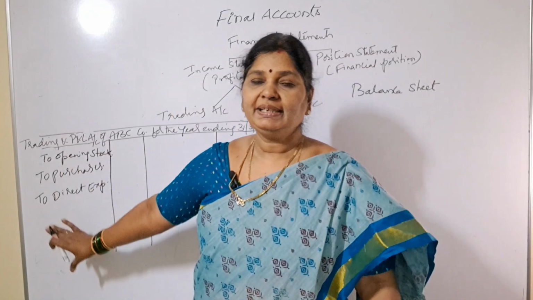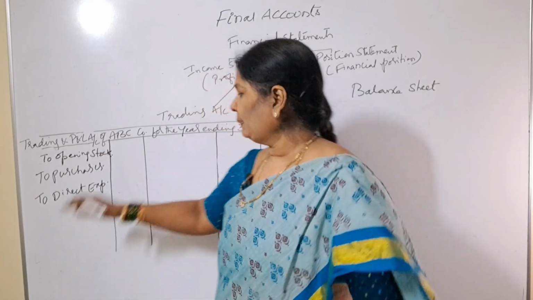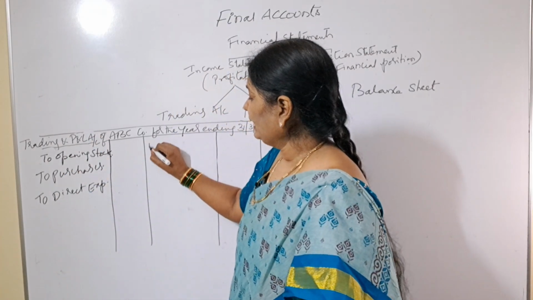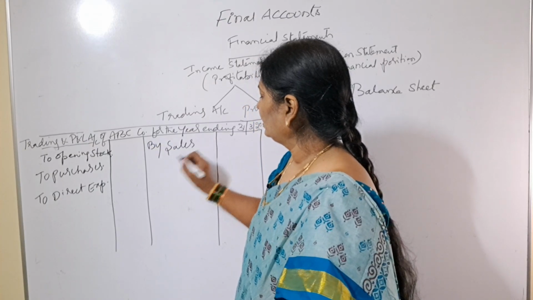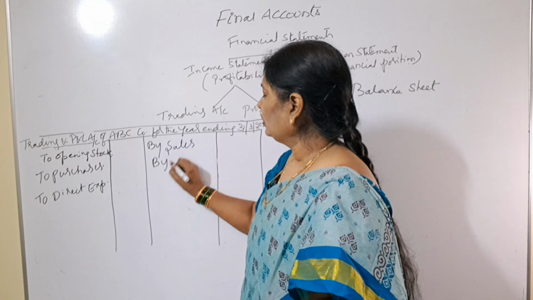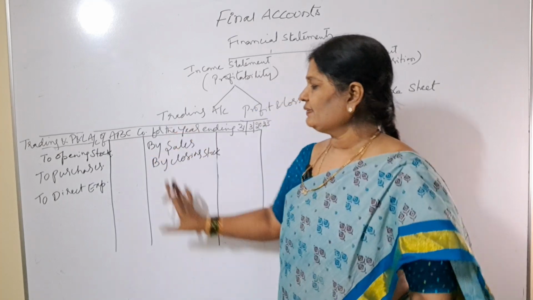These three are compulsory on the debit side. And coming to the credit side, we'll write "By sales" and here "By closing stock." So we'll see these ones.